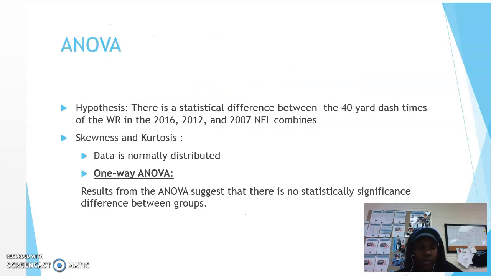And lastly, we did an ANOVA analysis, which I hypothesized that there is a statistical difference between the 40-yard dash time of the wide receivers in the 2016, 2012, and 2007 NFL Combine. For the skewness and kurtosis, the data is normally distributed. And I did a one-way ANOVA analysis, and the results from the ANOVA suggest that there is no statistically significant difference between the groups.